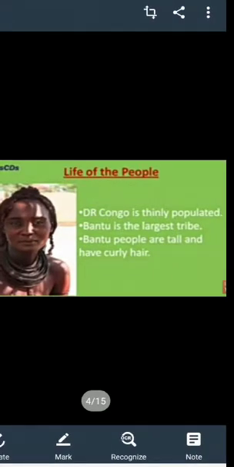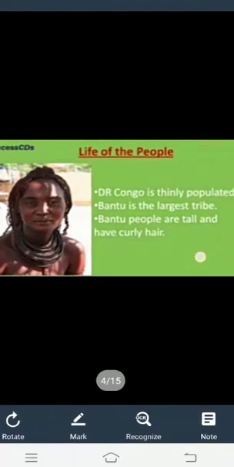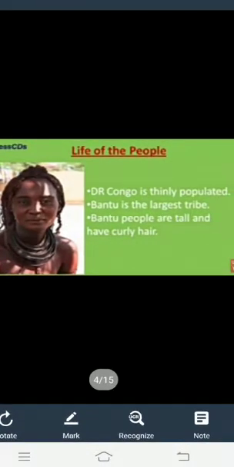So students, DR Congo is thinly populated, and Bantus are the largest tribe. Tribe means जो इनकी ये जनजातियाँ, we can say that. Bantu people are tall and have heavy curly hair.